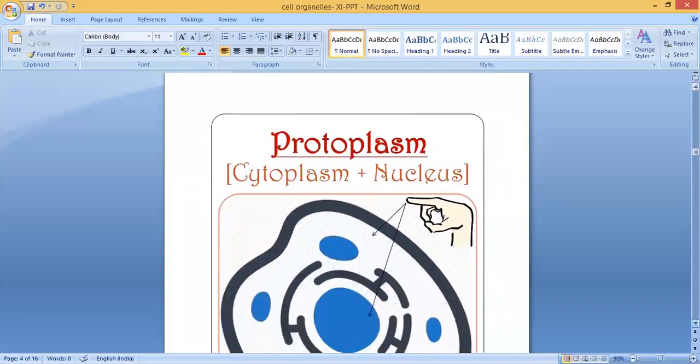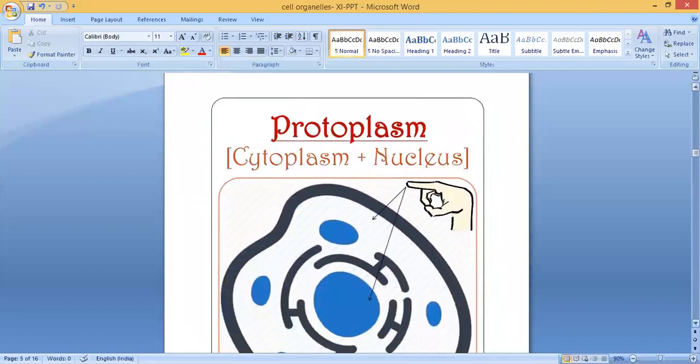Here, protoplasm means nothing but nucleus and cytoplasm. So this is a cell boundary. Inside you can see a fluid-like portion that is called the cytoplasm. And here you can see the nucleus. The cytoplasm contains many cell organelles. So the cytoplasm and the nucleus both together are called protoplasm.